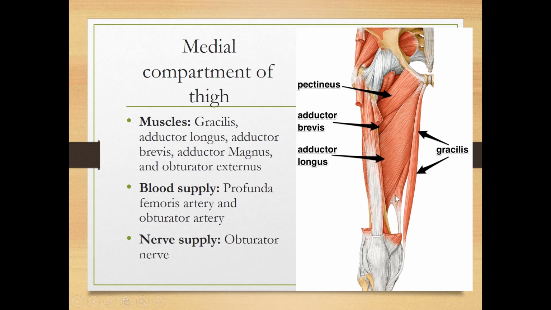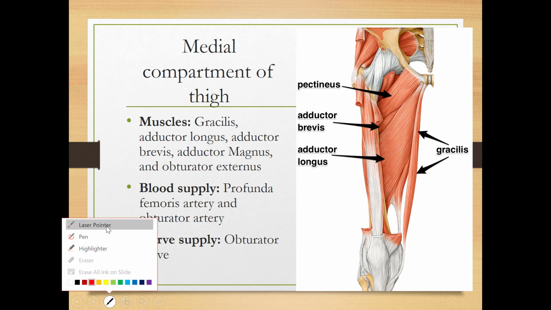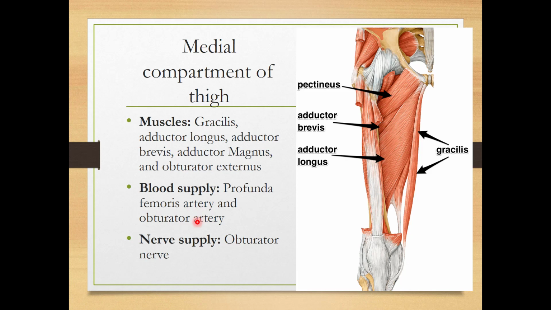Can you see this muscle? It is a big muscle having one opening also, which is called the adductor opening in the magnus muscle. This is adductor magnus muscle. Magnus means big muscle. Then we have obturator externus muscle also. The blood supply of the medial compartment of thigh is profunda femoris artery, which is the branch of femoral artery, and obturator artery, which is the branch of internal iliac artery. And the nerve supply is obturator nerve.